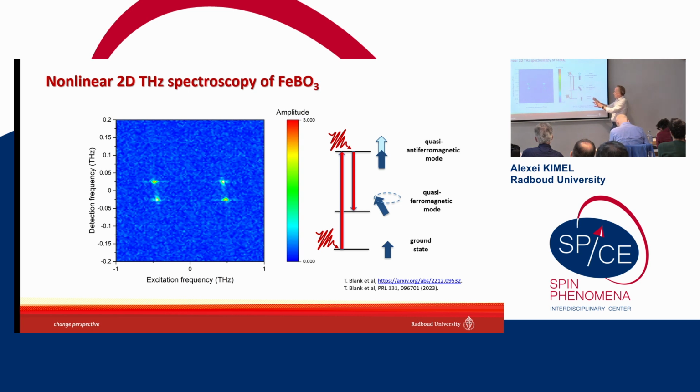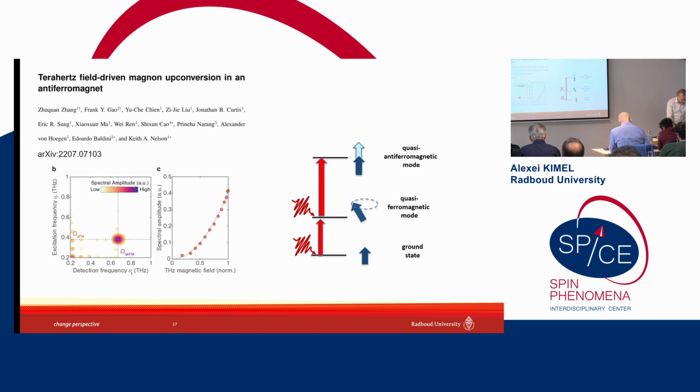So basically, the interpretation of this observation is very simple. The first terahertz pulse excites the quasi-antiferromagnetic mode, and the second terahertz pulse interacts with the coherent magnetic state here, which is obviously different than interaction with the medium in the ground state, because magnetization can be larger here. And it interacts with larger magnetization, and can effectively excite the quasi-ferromagnetic mode via a mechanism which is very similar to stimulated Raman scattering, but here only involving magnetic states. So basically, this experiment shows that if you're talking about nonlinear dynamics, then you can expect that 1 plus 1